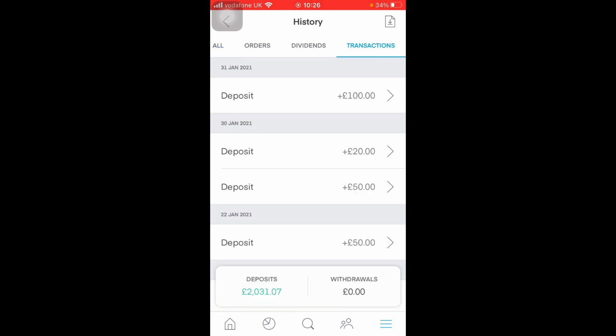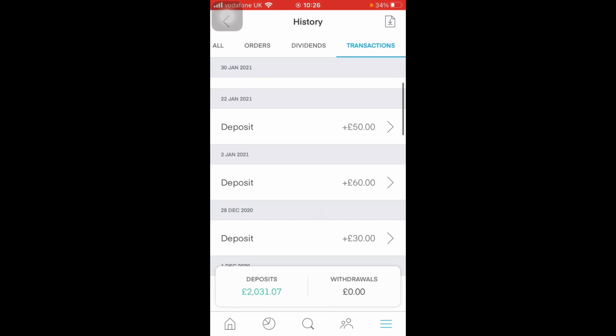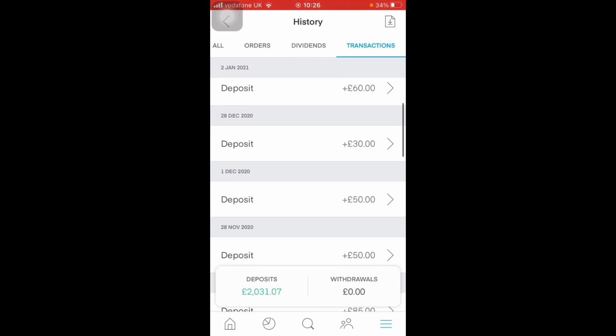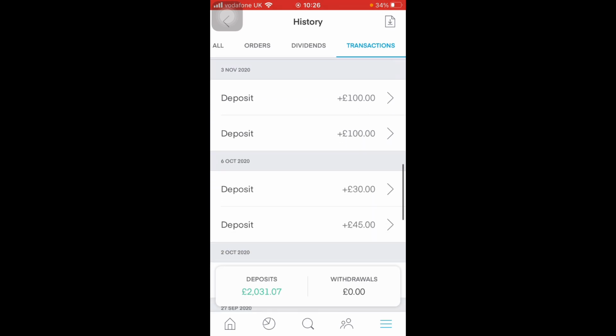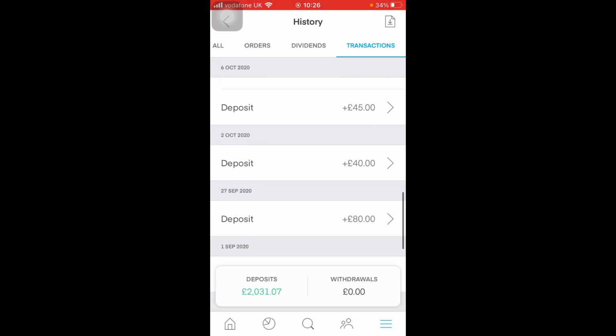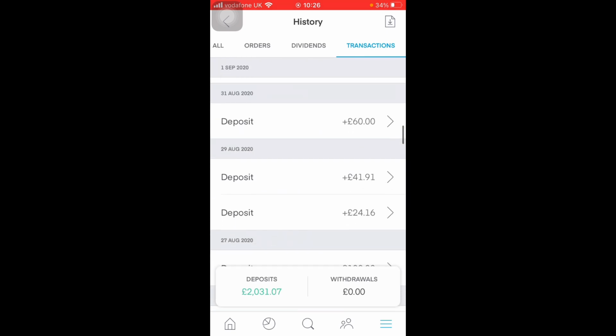And here you'll be able to see all of the deposits that I've made over time. You'll be able to see that I deposit anything from £100 right down to £20, small amounts throughout the month, and this means that I can continue to pound cost average into my individual investments throughout that period of time. You'll see that some months I enable myself to invest a little more, but I always have a baseline amount that I invest every single month.